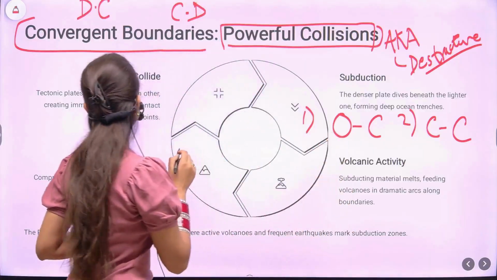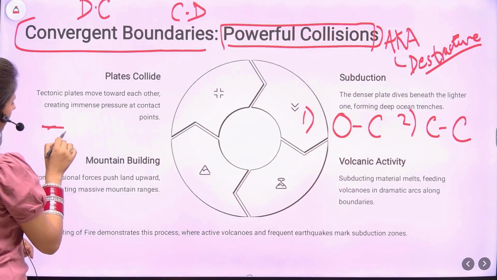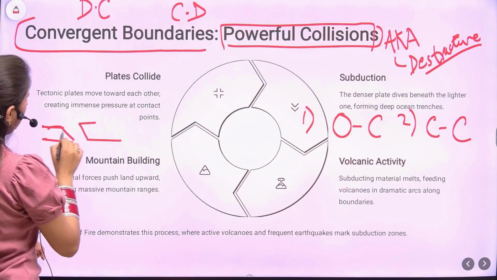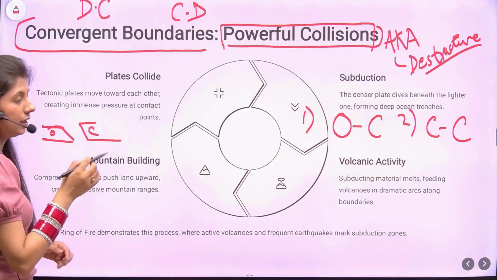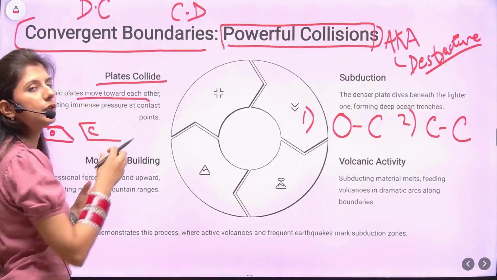Now let's look at the ocean-continent type. For example, this is the oceanic plate and this is the continental belt. Here the plates are colliding, that is, they are moving towards each other.